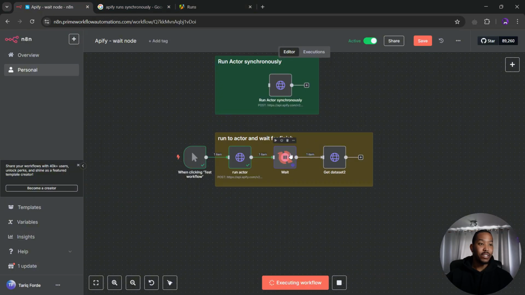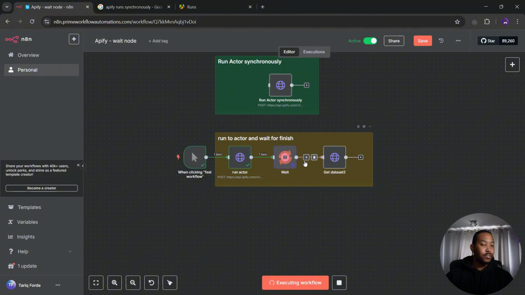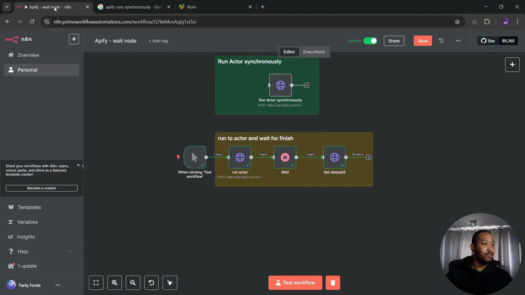Now, as soon as this finishes, as you can see, the wait node is waiting for the actor to finish. Once the actor finishes, it will then trigger the wait node and it will give us the data set. And then your workflow can continue from there, basically. So as you can see, we're still waiting, we're still waiting. I only requested 10. But yeah, as you can see, it's a tick now. So the wait node should have triggered and we should now have the data through.